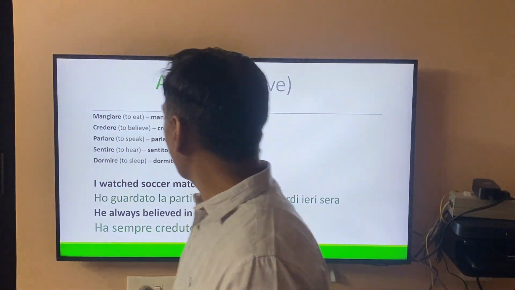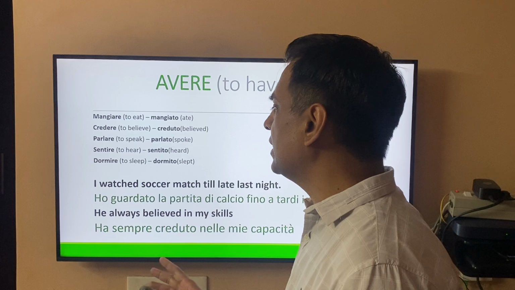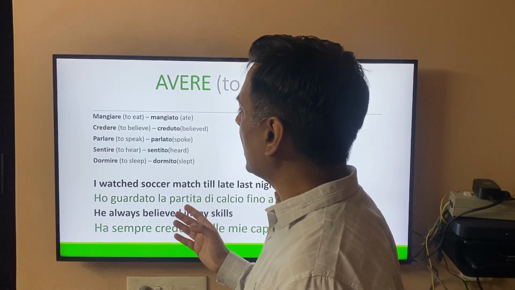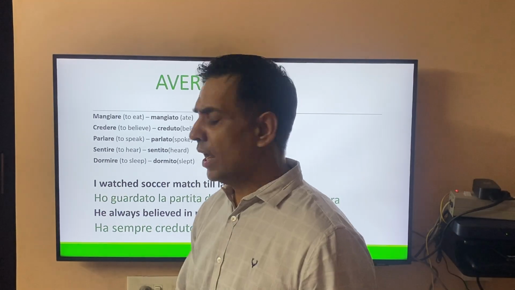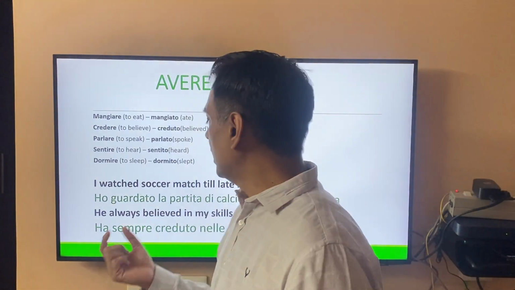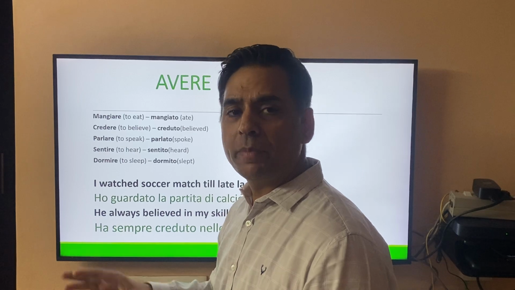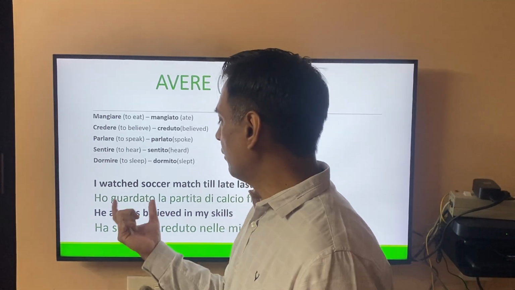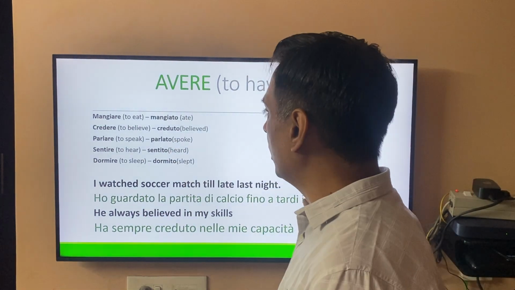As I said, the avere verb is very easy to use, and we will study some and see examples. Its usage is easy because, as I mentioned before, it doesn't matter whether we're talking about the singular or the plural. The verb part, like the participle, will not change. It will remain the same for all, and likewise gender doesn't matter, it will not change. Let's see some examples which take avere verbs.